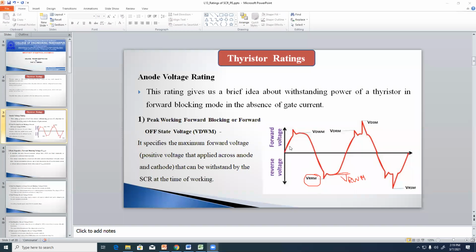So the customer also should use that thyristor within a specified range. Otherwise, if the consumer uses the thyristor beyond the specified ranges, or more than the specified ranges, then the thyristor is going to be damaged.